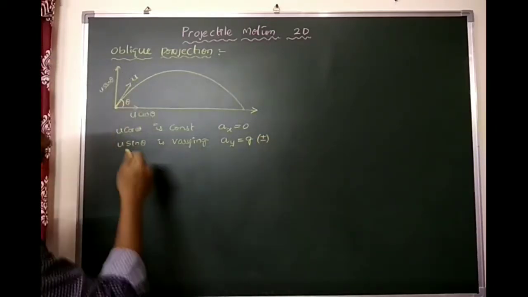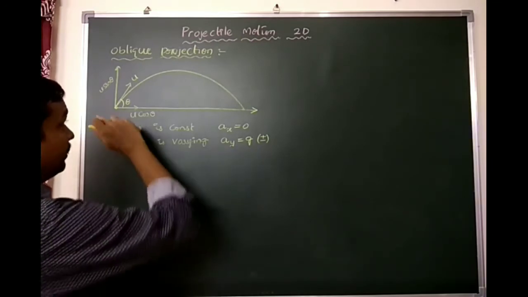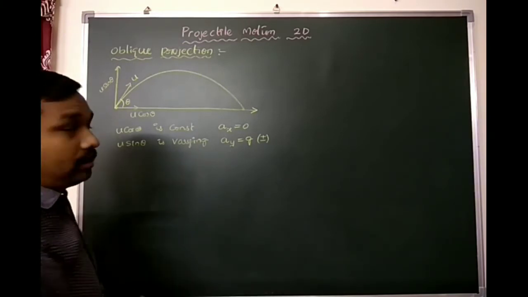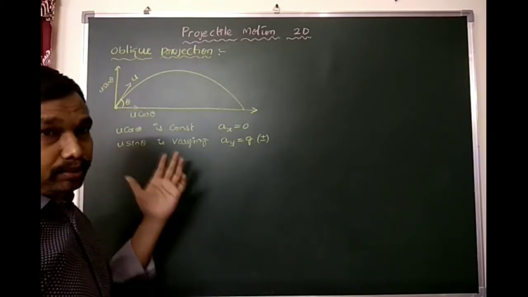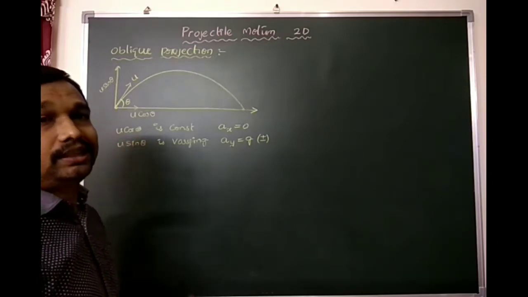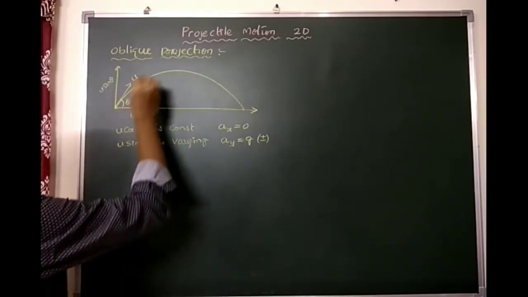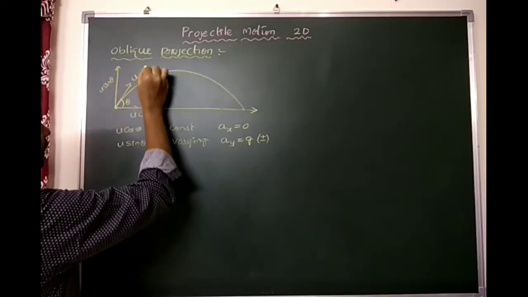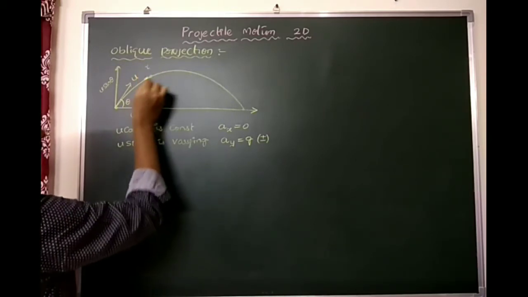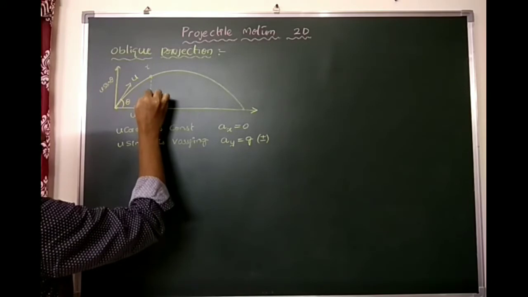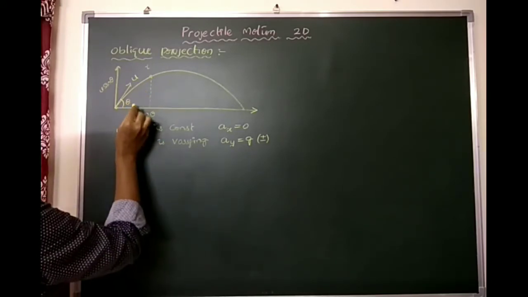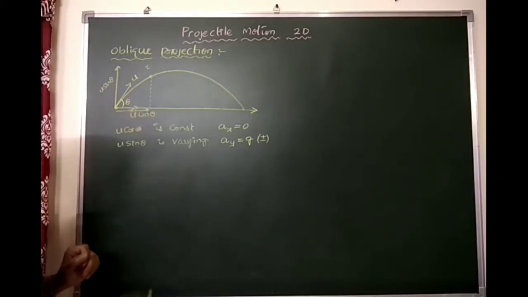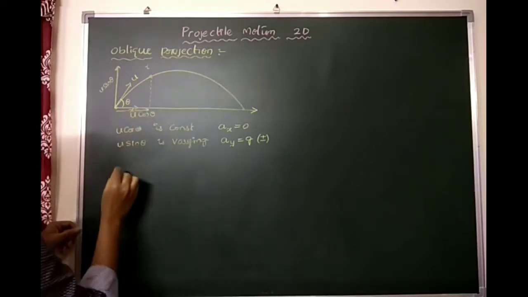Here we are going to find the trajectory. Is it a parabola? If it is a parabola, we need to prove it. Right now we are going to prove that projectile motion is a parabola. Suppose the object is projected, and after time t, at this point, I am considering the horizontal distance as x.